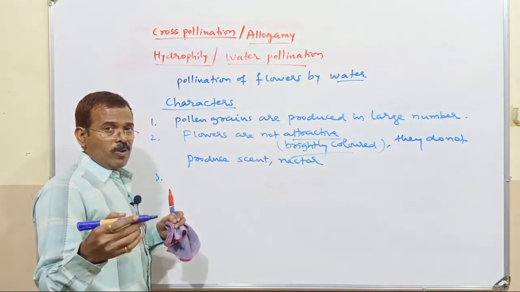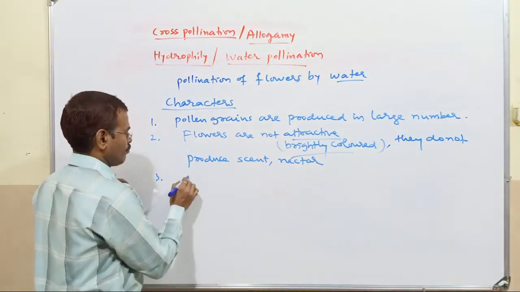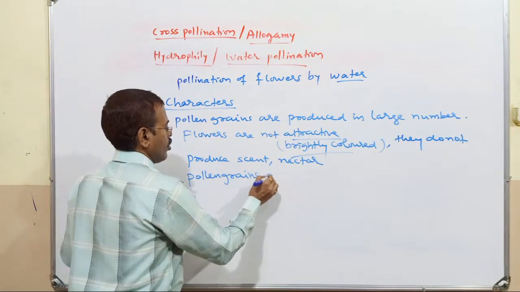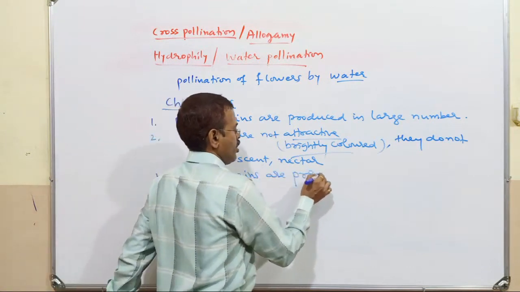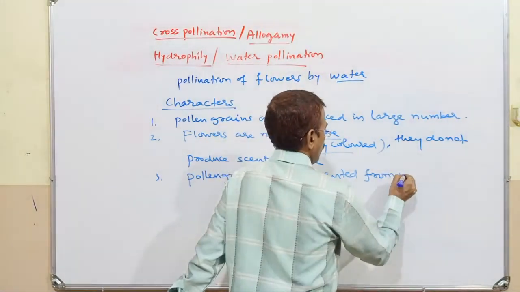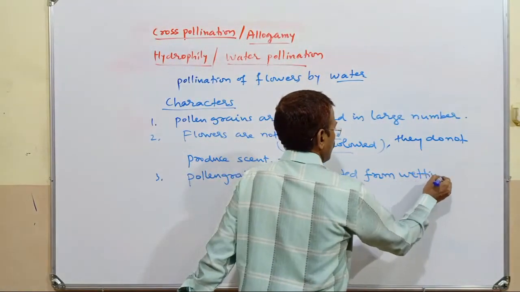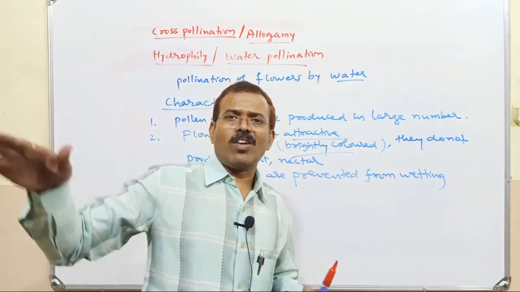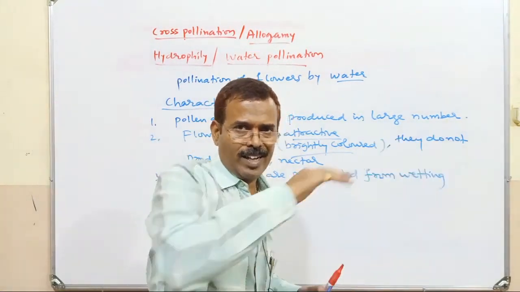Pollen grains are prevented from wetting. These pollen grains have to passively float along with the water current.